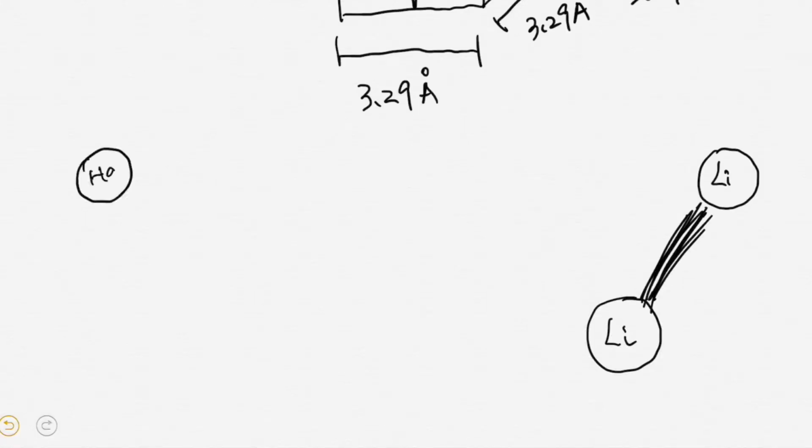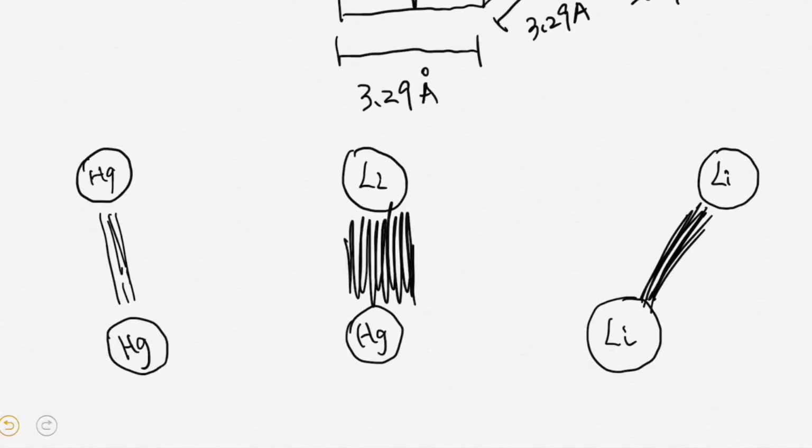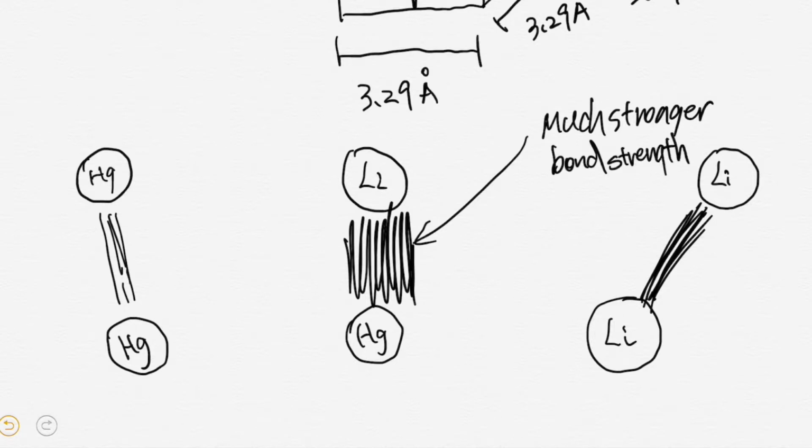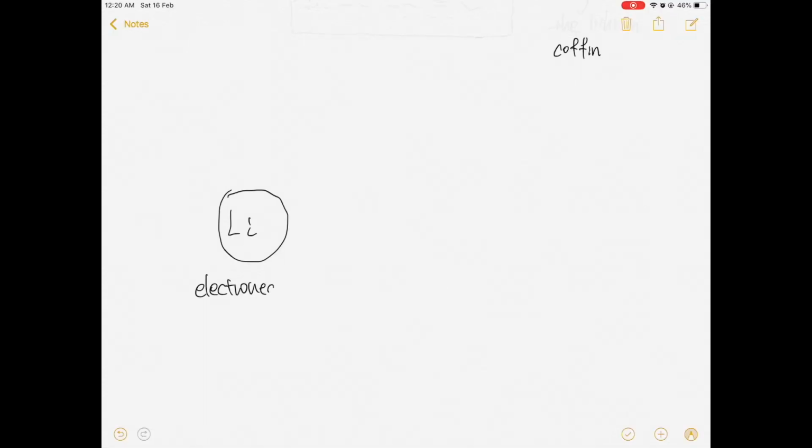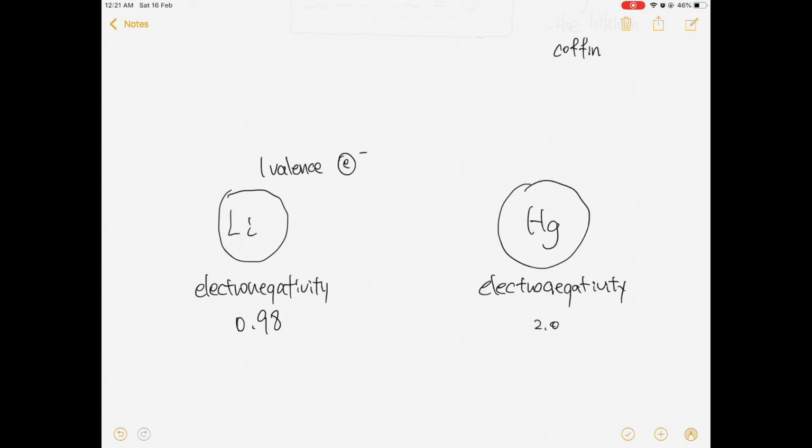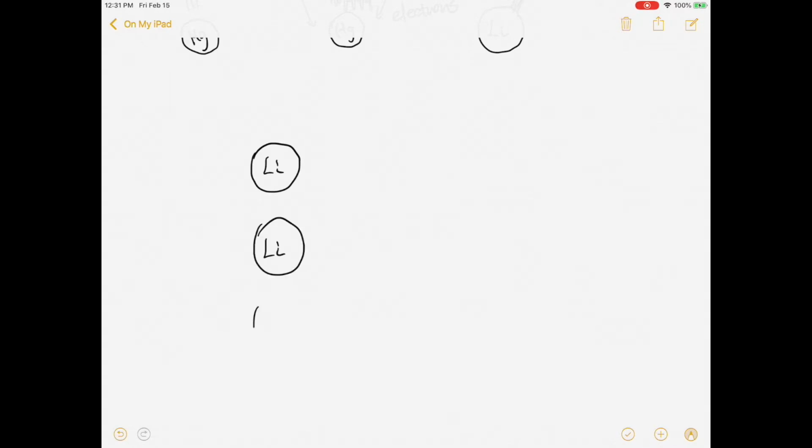The reason for this is because lithium-lithium bonds and mercury-mercury bonds are both weaker than the lithium-mercury bond. There is a transfer of electrons between the two atoms. This is because the electronegativity of lithium is 0.98 and it has 1 valence electron, while mercury has an electronegativity of 2.0. It's much larger than lithium, hence the electron will move.